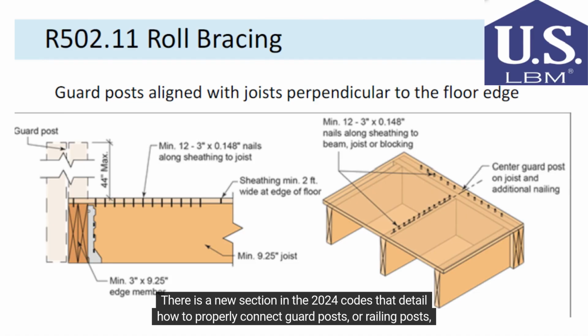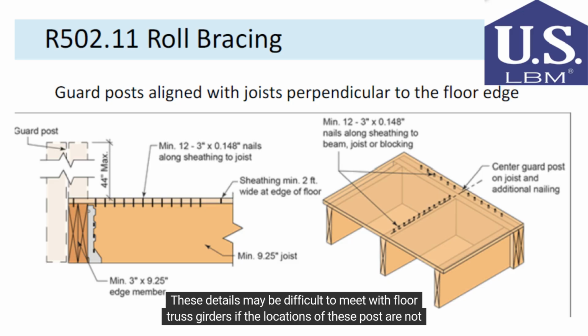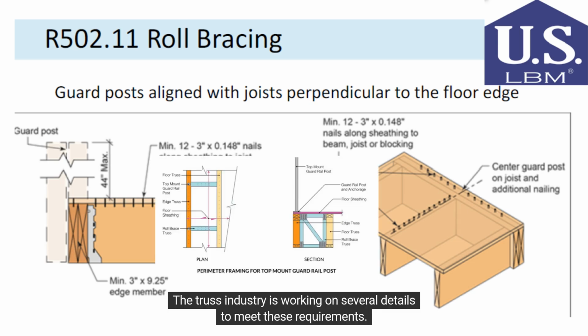There is a new section in the 2024 codes that details how to properly connect guard posts or railing posts to the floor box. These details may be difficult to meet with floor truss girders if the locations of these posts are not detailed on the plans. This may increase cost and make it more difficult to run HVAC. The truss industry is working on several details to meet these requirements.